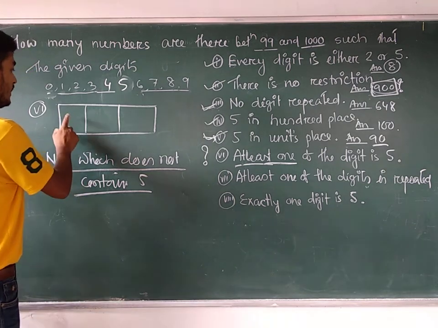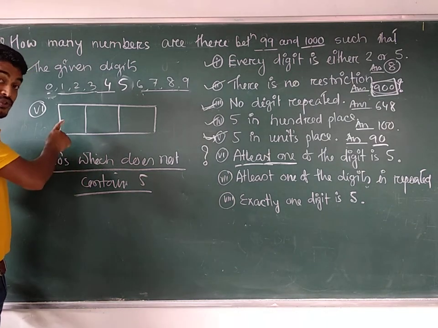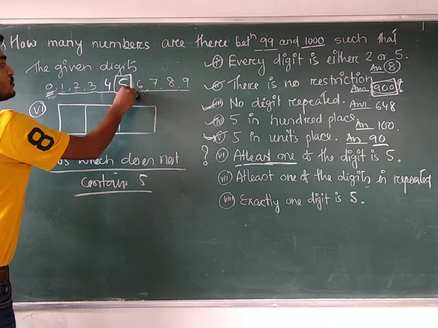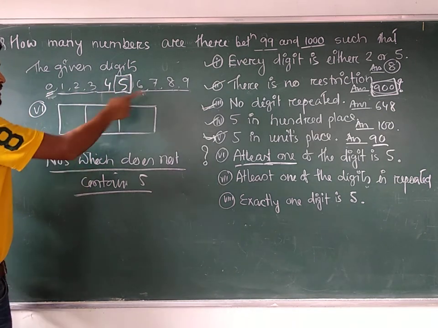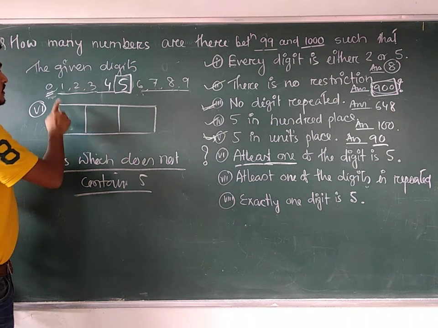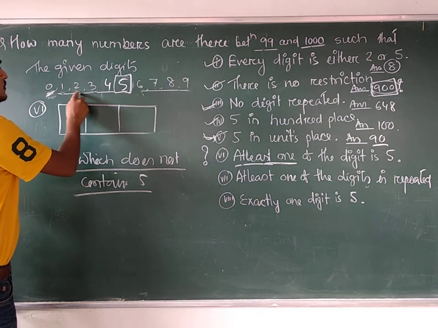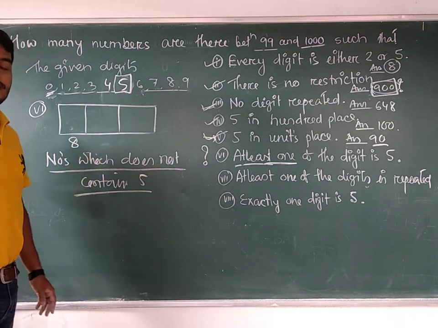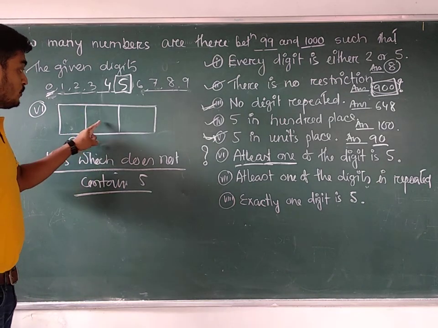So this place can be filled up in how many ways? You cannot use 0 here as well as you cannot use 5 here. So how many ways can you fill up? 1 2 3 4 5 6 7 8. This place can be filled up in 8 ways.